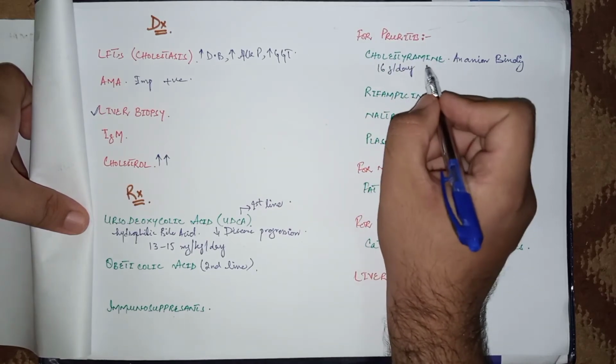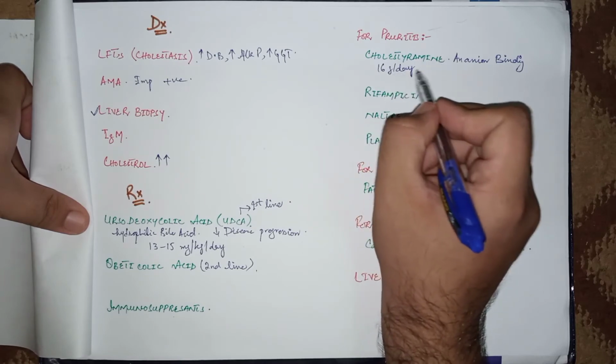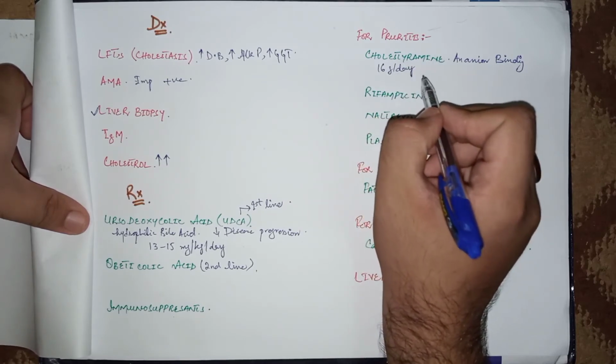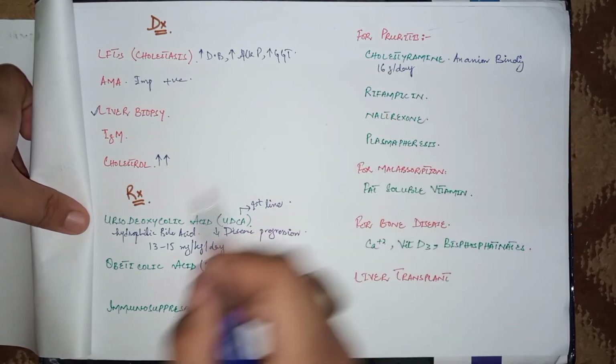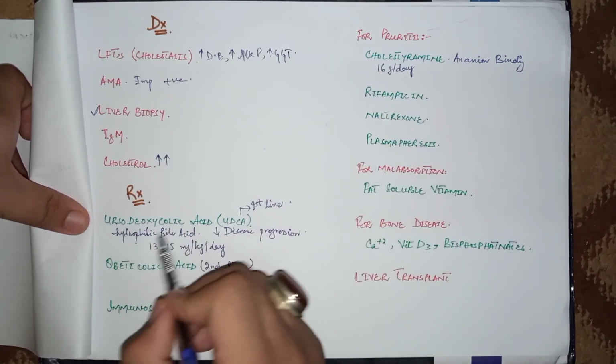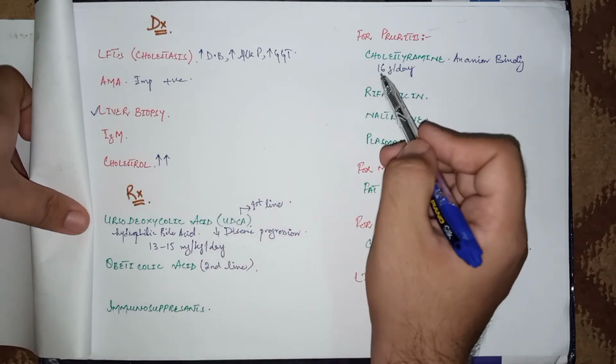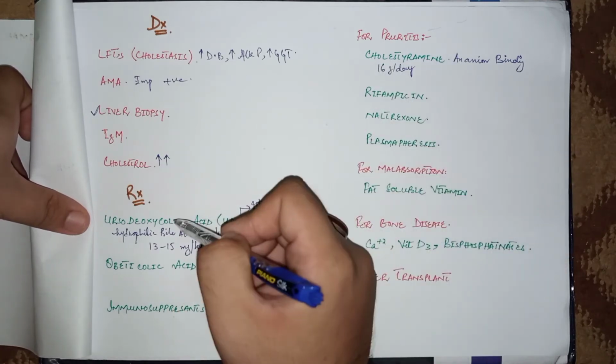It should be given with orange juice, 8 gram prior to the breakfast and 8 gram after the breakfast. And it has a drug interaction with ursodeoxycholic acid, so there must be a space between giving these two drugs.